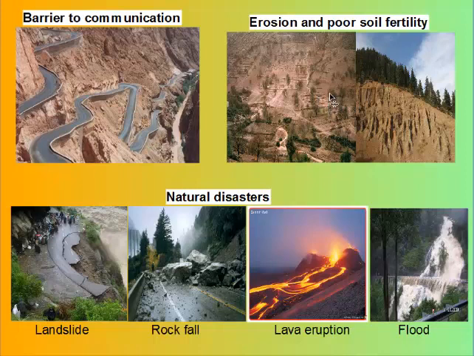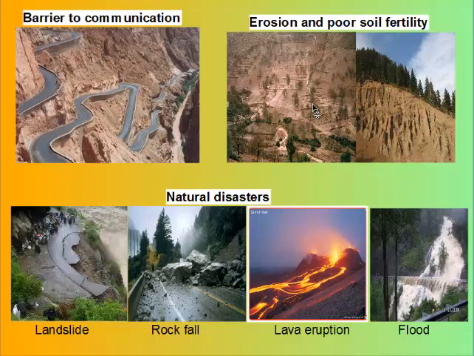Because of the steepness of the mountain, erosion is very rampant. And because of the rampancy of erosion, there is what we call poor soil fertility. Because as the topsoil is being washed away, so are the minerals within the soil. So erosion together with leaching causes the soil to be very poor.